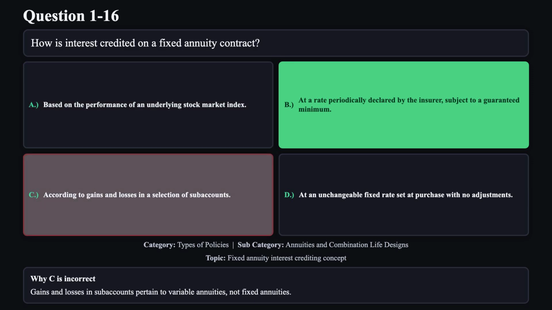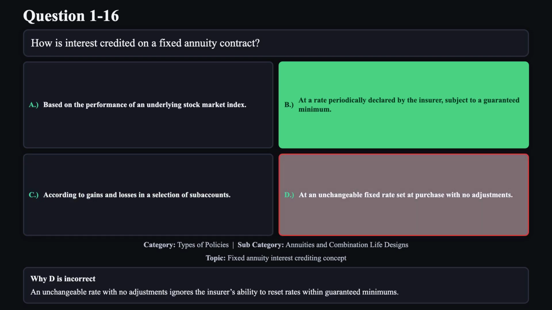Reason C is not correct. Gains and losses in subaccounts pertain to variable annuities, not fixed annuities. Reason D is not correct. An unchangeable rate with no adjustments ignores the insurer's ability to reset rates within guaranteed minimums.